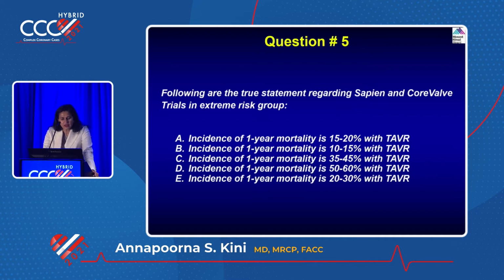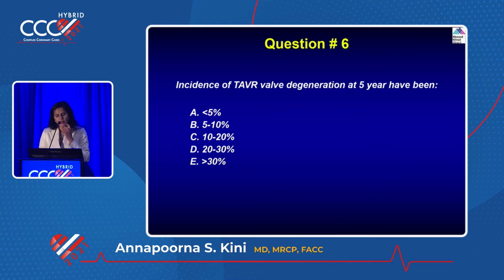The true statement regarding SAPIEN versus CoreValve is that one-year mortality is 15 to 20%. I think in the trial they definitely showed the mortality was close to 30%, right? So I think the right answer could be C or E. E, I think, because these are all the older valves.